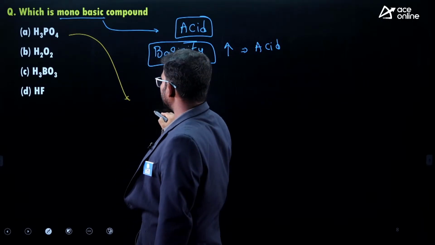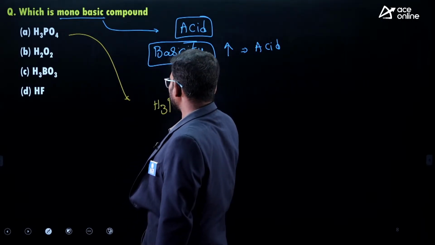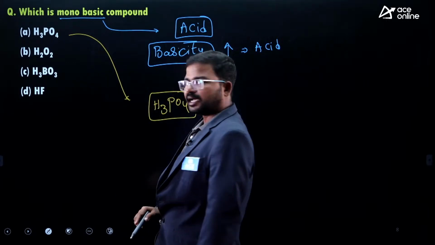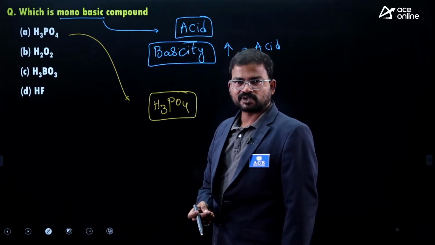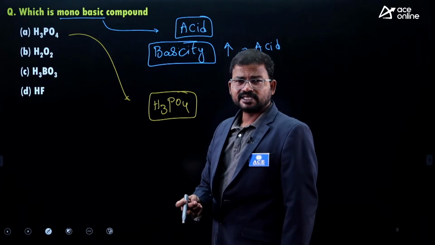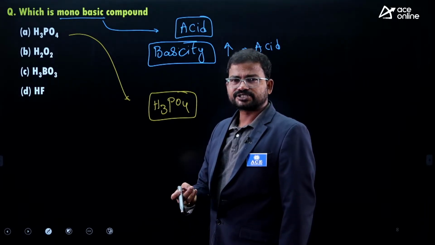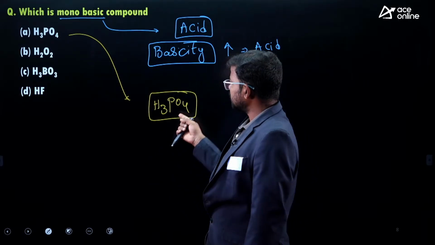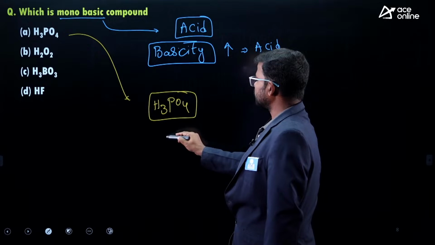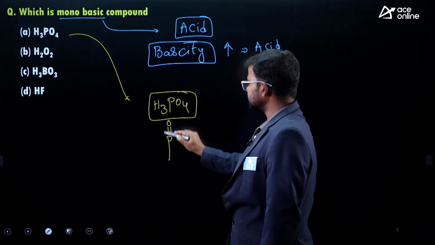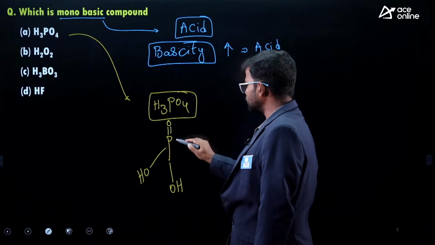So H3PO3, this is called phosphoric acid. Cool drinks have a different taste, right? If you consider Thums Up or Coca-Cola products, to exhibit that kind of pungent taste they mostly contain phosphoric acid related derivatives. This is the structure of phosphoric acid, and here it has 3 OH groups.